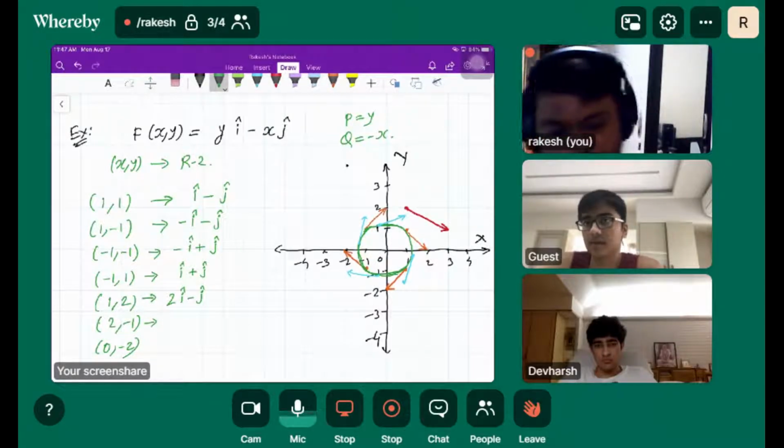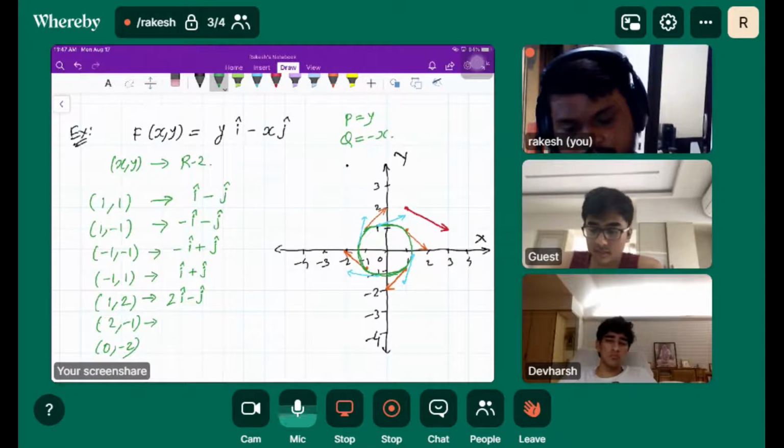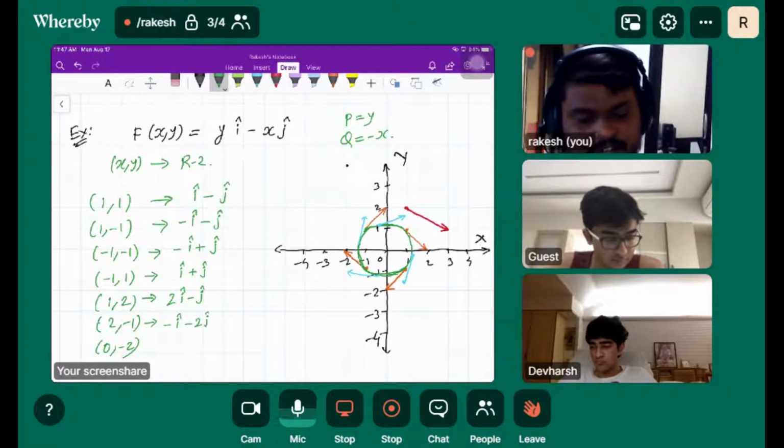So 2 comma minus 1 will give us what? Minus i minus 2j, please verify always. Minus i minus 2j, isn't it?